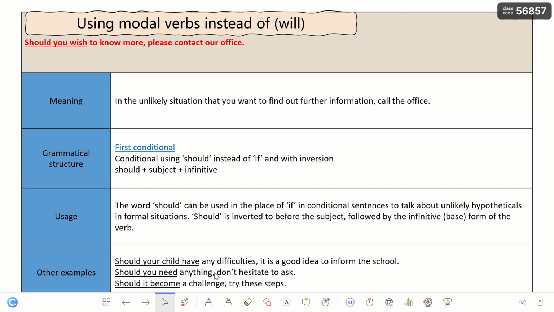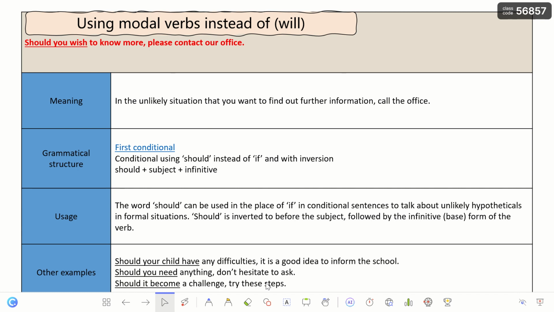"Should you need anything, don't hesitate to ask." "Should it become..." So pay attention again, the subject here is singular, so if I'm using if, it should be "if it becomes a challenge." But here, because I'm using should, and should is a modal verb, a modal verb should be followed by a base verb. "Should it become a challenge, try these steps."